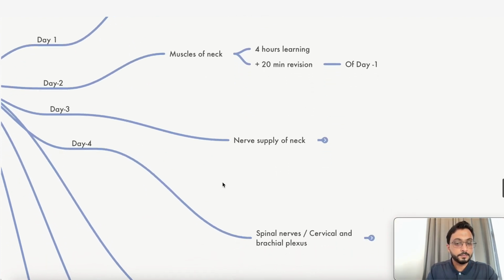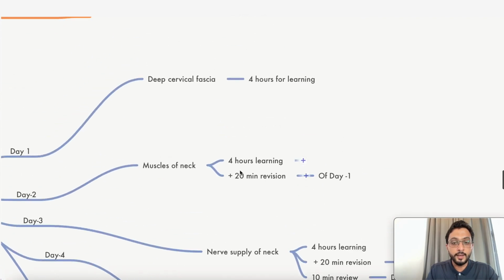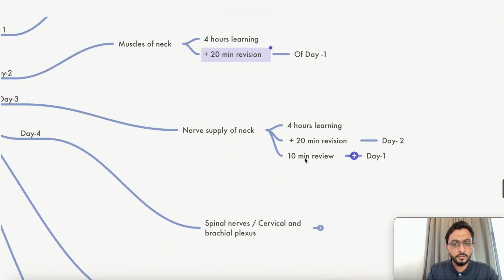Okay, now coming to day 3. How is day 3 going to be? 4 hours of learning nerve supply of neck. 20 minutes of what? Day 2. So you're giving exactly the same time, 20 minutes for day 2. 10 minutes of day 1, because for day 1 you have already given 20 minutes. Now you're going to give only 10 minutes review.